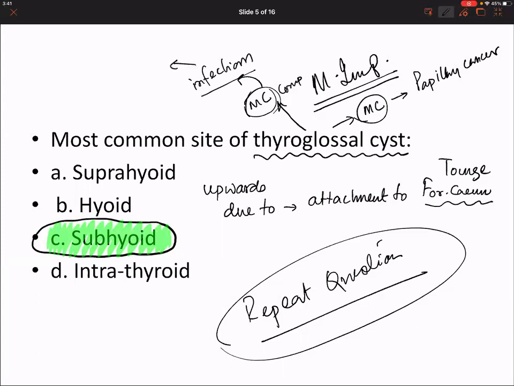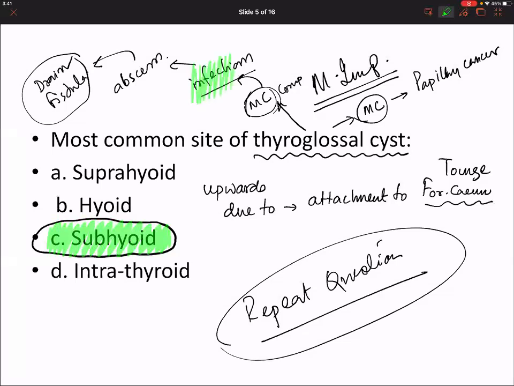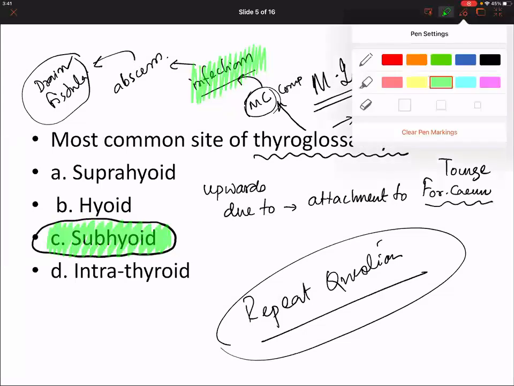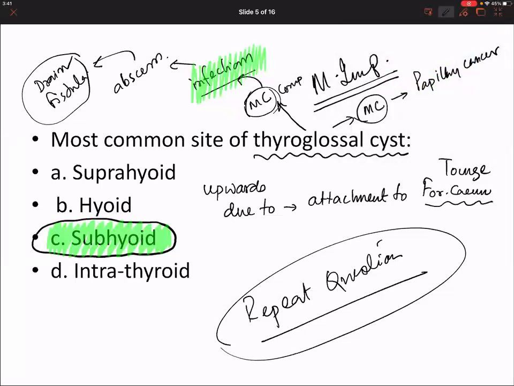Infection can lead to an abscess formation. Abscess, when drained, can lead to a fistula, but sometimes it can subside with an antibiotic also. So if you ask me for an MCQ, the most common complication of a thyroglossal cyst, I will be marking infection. Why is infection so prone in a thyroglossal cyst? Because it contains lymphoid tissue.